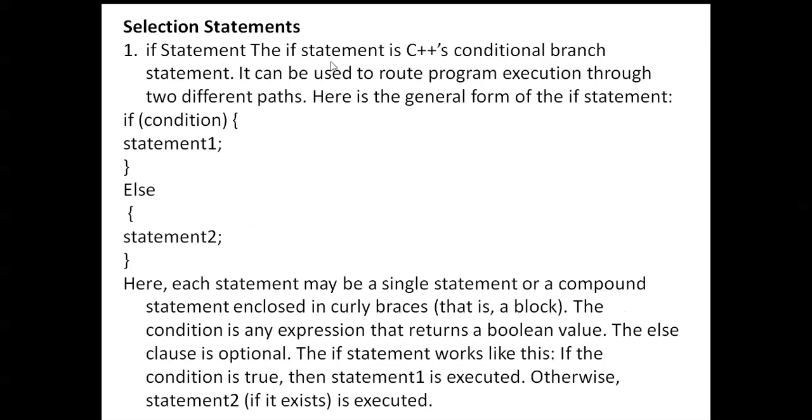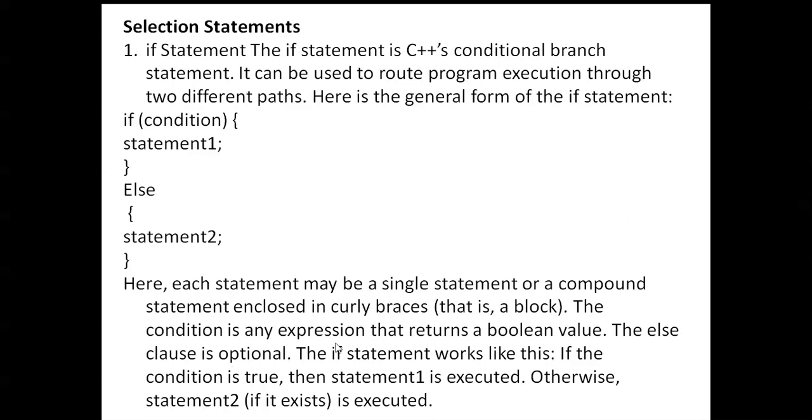First one, the if statement. The if statement is a C++ conditional branch statement. It can be used to route program execution through two different paths. The general form of the if statement is: if (condition) statement 1, else statement 2. This is called if else. Each statement may be a single statement or a compound statement enclosed in curly braces, that is, a block.